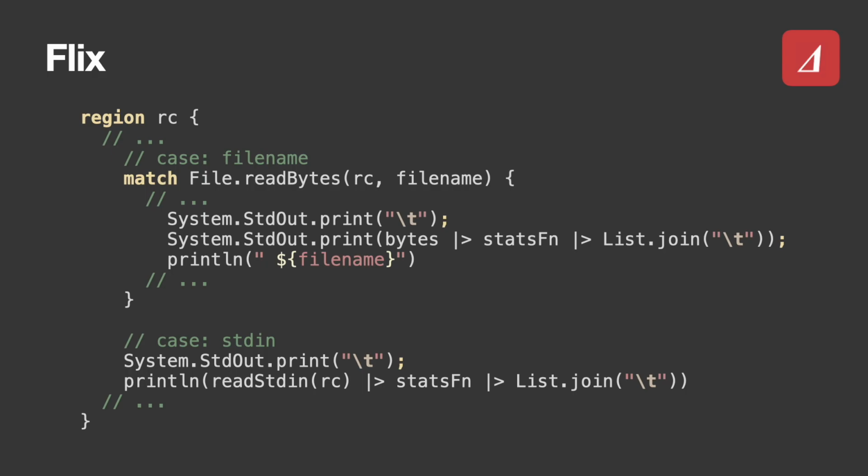I like that the data pipeline here is clear, with bytes being passed into the counting function and then to the list join. Obviously this code could be refactored a little bit, since there's a lot of shared behaviour between the standard and file implementation.